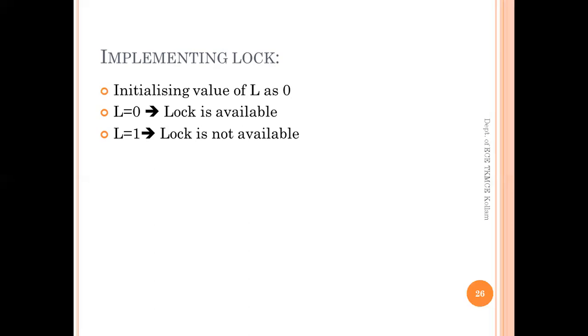By the time the process P1 completes its execution within the critical section area, the L value will be reset to 0. That means P1 has released the lock so that it can be acquired by any of the other processes.